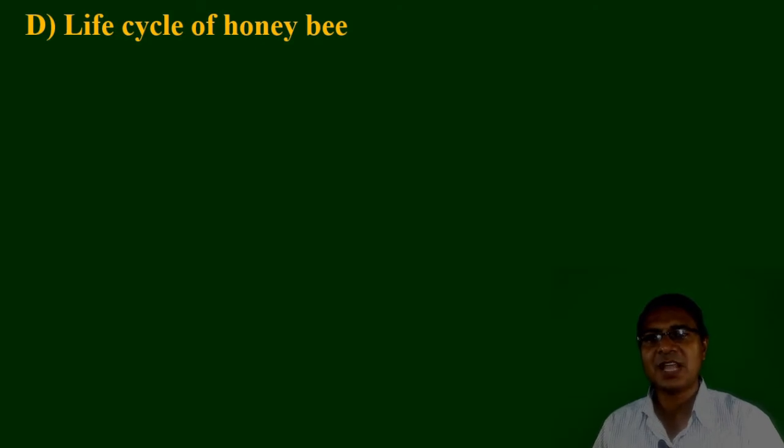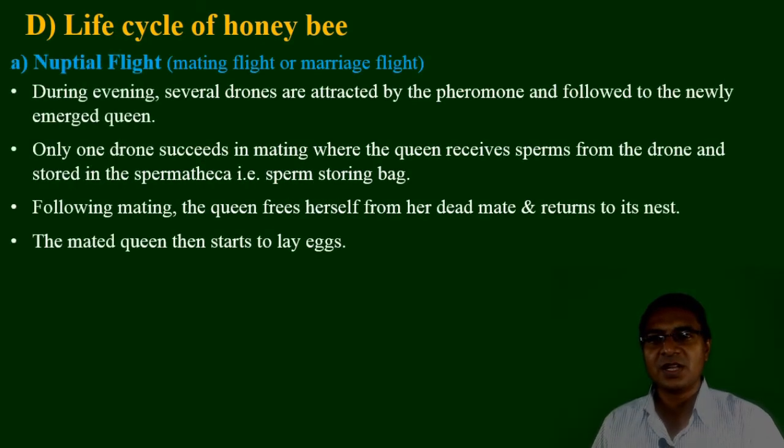Now moving toward the life cycle of the honeybee, which starts with the nuptial flight, also known as the mating flight or the marriage flight. It starts during the evening when the drones are available. Several drones are attracted by the pheromone secreted by the queen, and they chase the newly emerged queen.